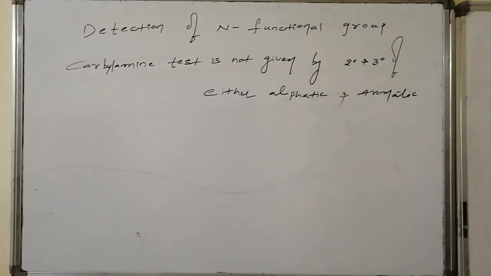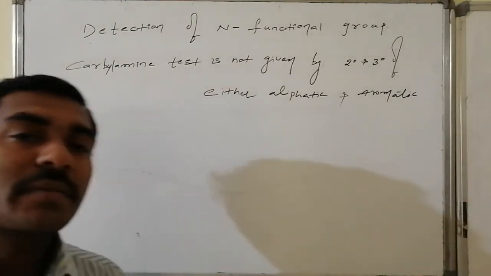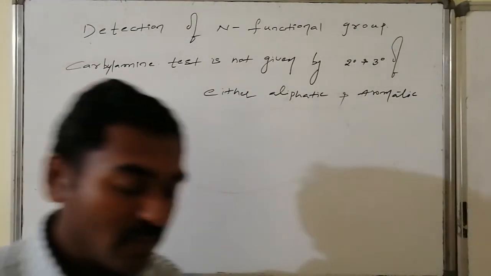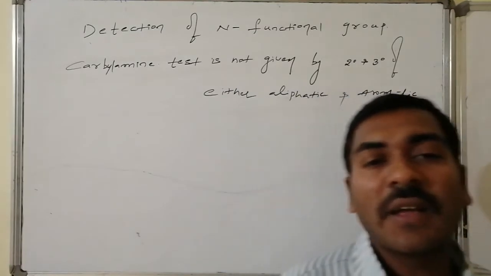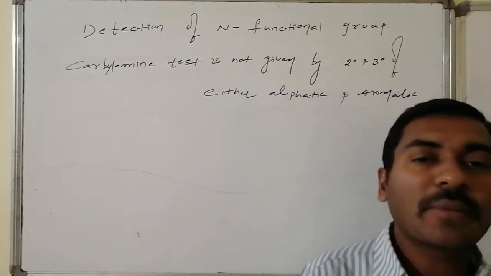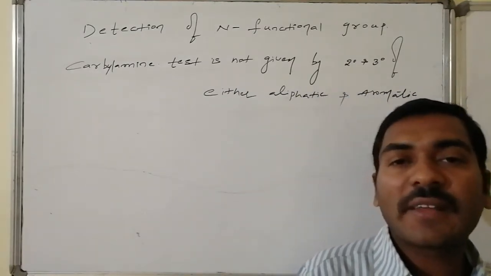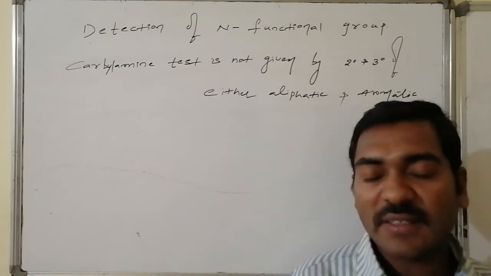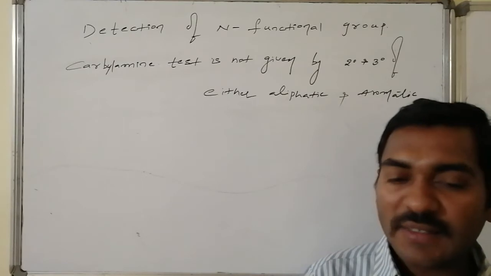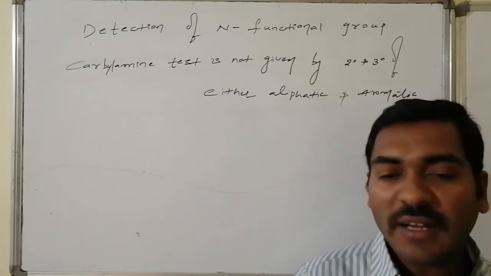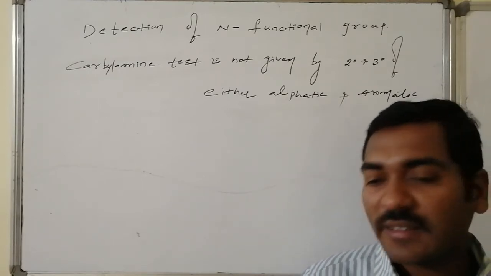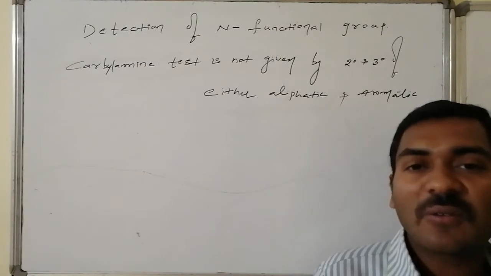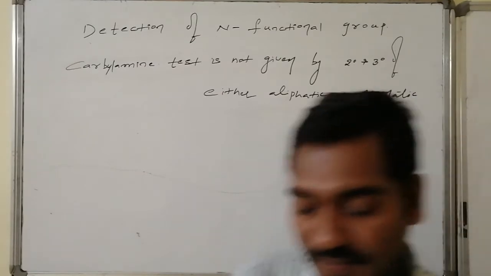Yes, the carbylamine test is not given by any of the secondary or tertiary amines of the aliphatic type as well as the aromatic type. It is given only by the primary amines, both aliphatic and aromatic. In this reaction, dichlorocarbene is the intermediate, and successive elimination of hydrogen chloride is possible, and that hydrogen chloride on reaction with potassium hydroxide is converted to potassium chloride as well as water molecules.